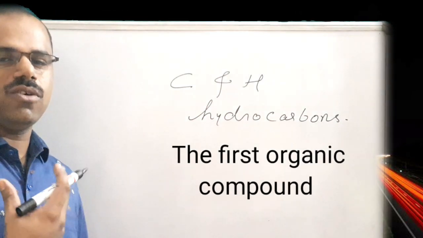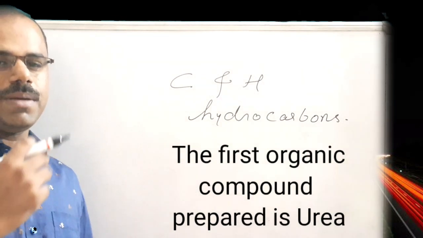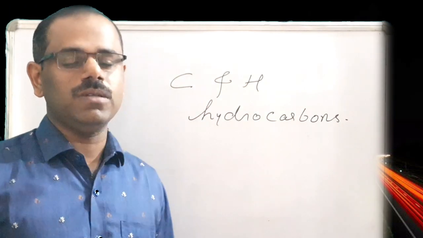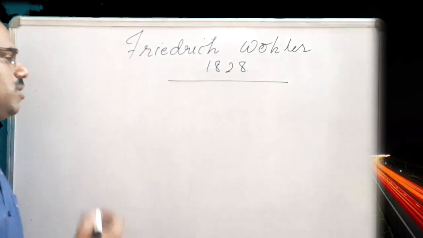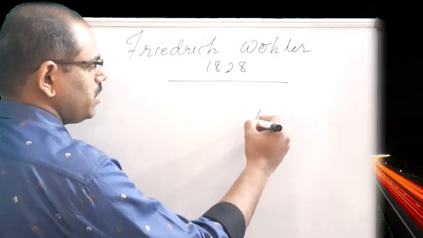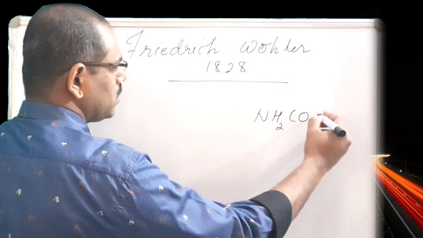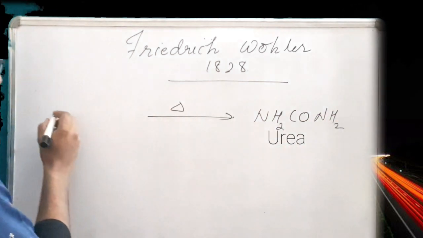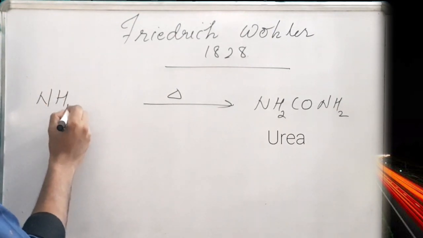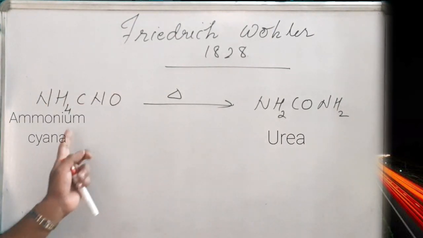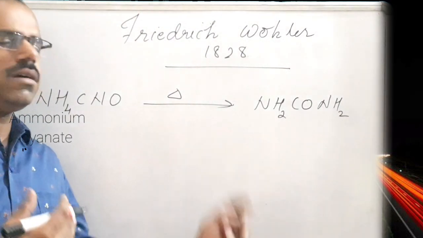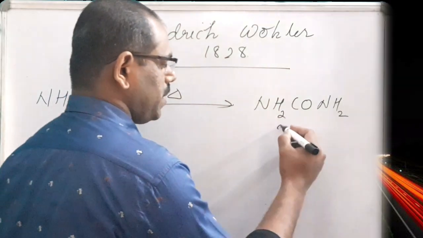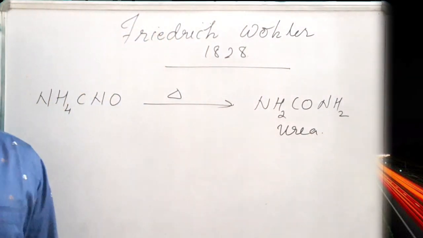Which is the first organic compound prepared? It is urea. It was prepared by Friedrich Wöhler, a German scientist, in 1828. The formula of urea is NH2CONH2. He prepared it by heating ammonium cyanate, NH4CNO. Heating ammonium cyanate under lab conditions, the first organic compound, urea, was prepared.